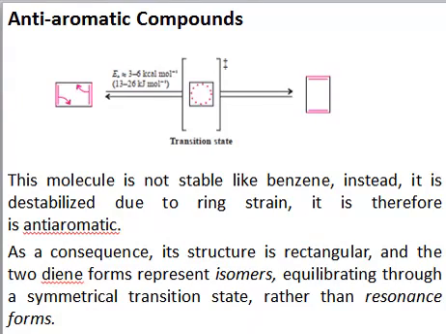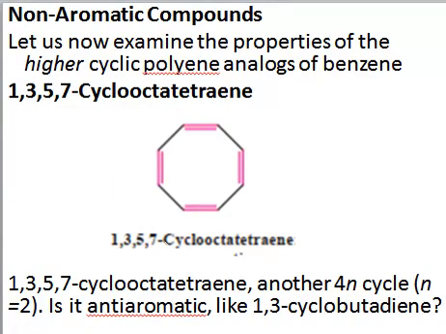As a consequence, the structure is rectangular and the two dienes form isomers, and you have a sort of transition state rather than the isomeric forms, right? So these are in equilibrium with each other, these are not in resonance with each other, right? Because of the system's instability due to ring strain. So here we have another example. Now we will consider the example of non-aromatic compounds.